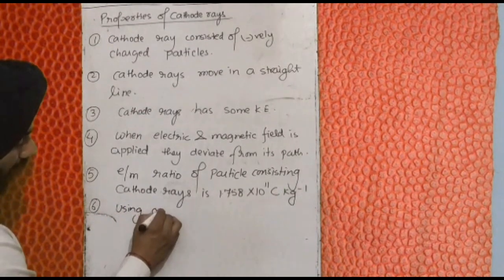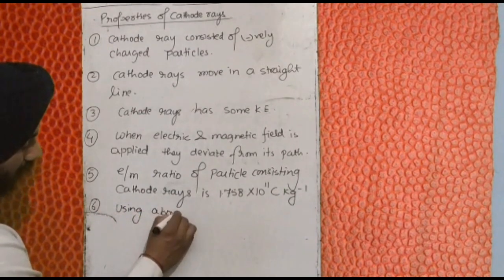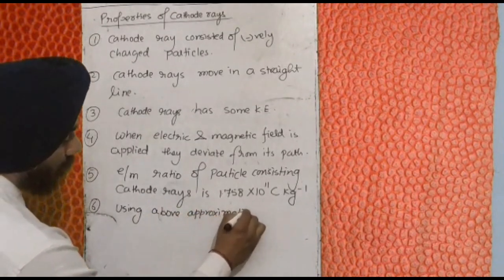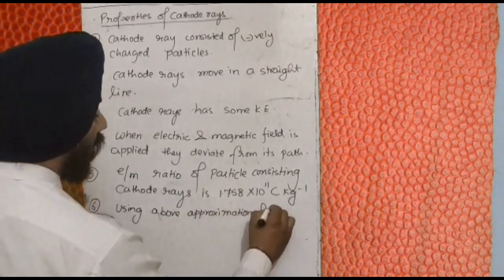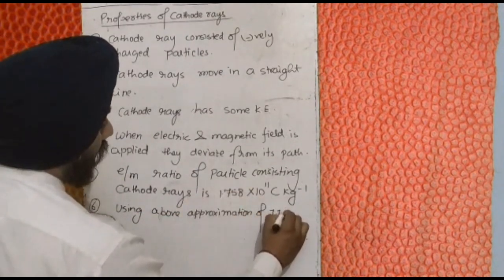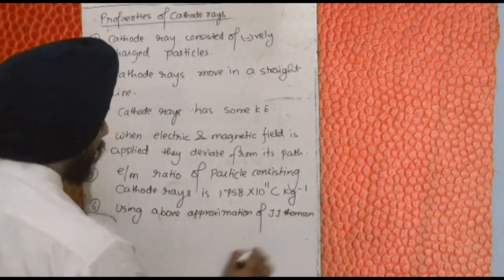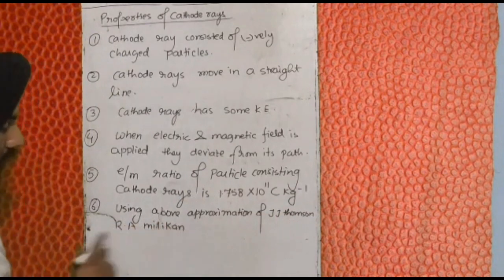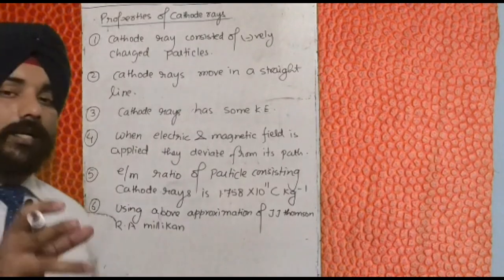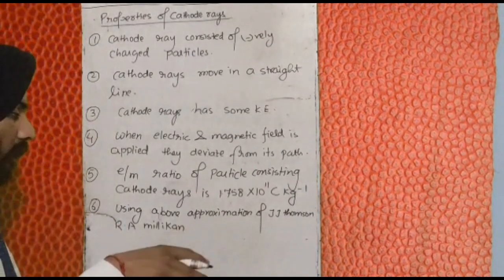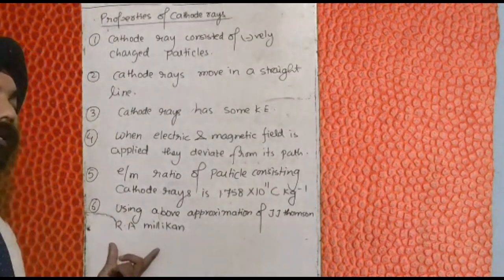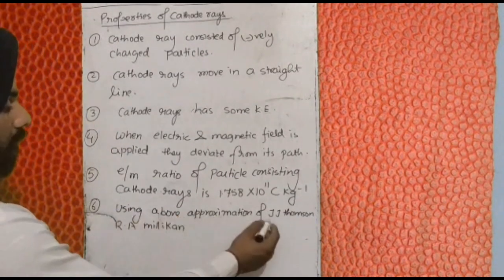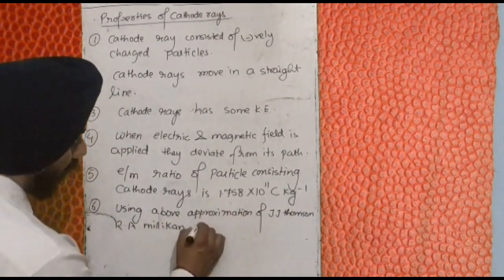And the sixth one: using the above approximation of J.J. Thomson, R.A. Millikan, another scientist who did the oil drop experiment, could find the charge of the electron and the mass of the electron. So using the above approximation of J.J. Thomson, R.A. Millikan came to know